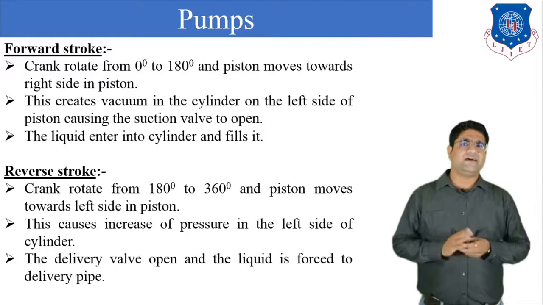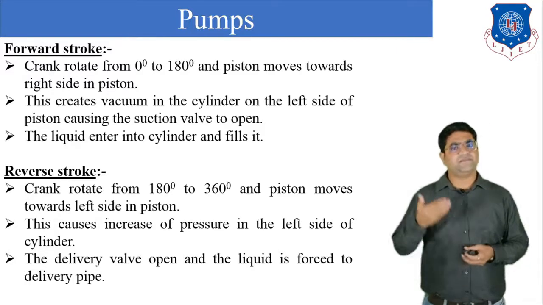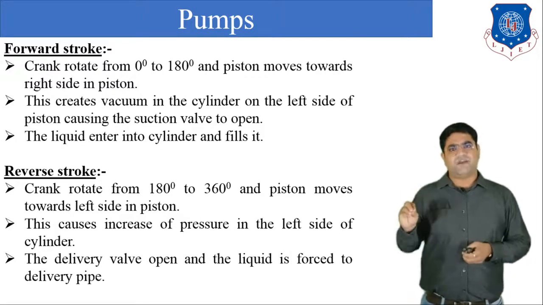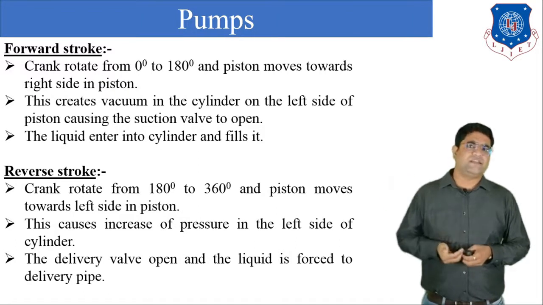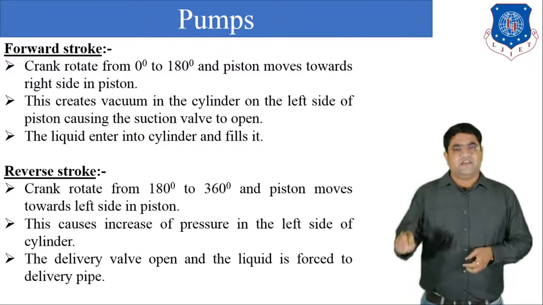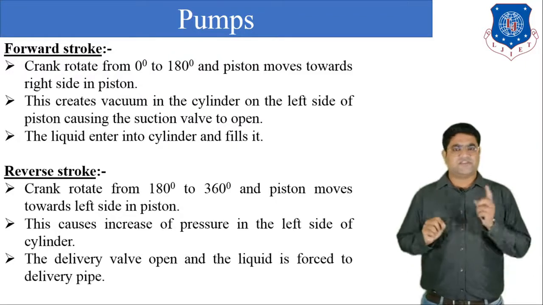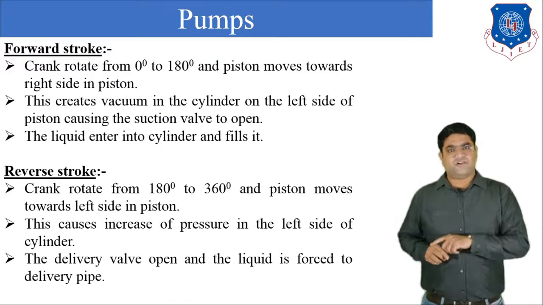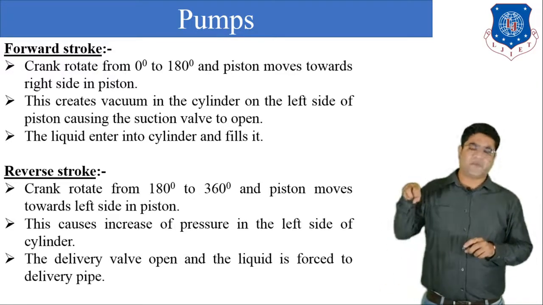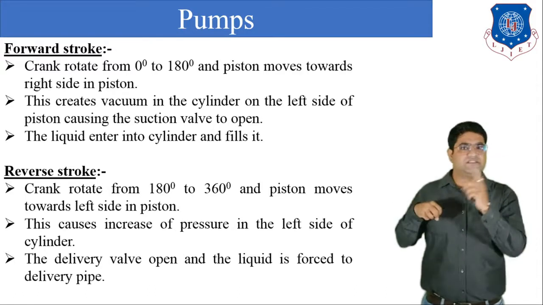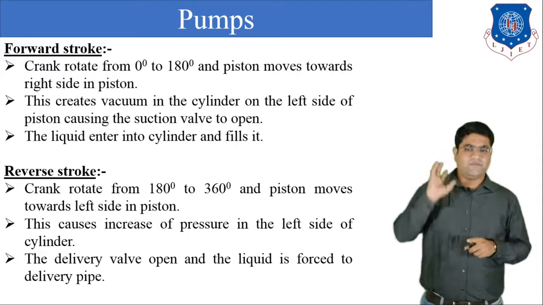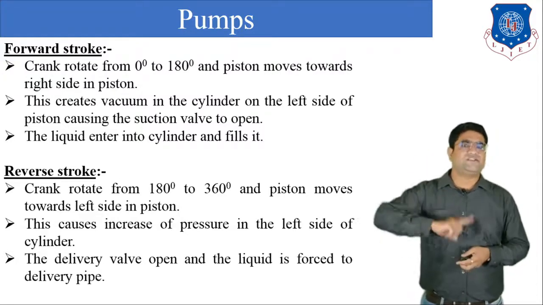Now there are some problems associated with the single acting reciprocating pump. Here you can understand that the problem is that the flow is not continuous, it is pulsating. Why pulsating? During the suction stroke, or during the rotation of the crank from 0 to 180, the liquid is only sucked inside the pump. It will not be delivered to the discharge tank during the suction stroke, and again during the return stroke the liquid will be delivered. So we can say that here the flow is not continuous.